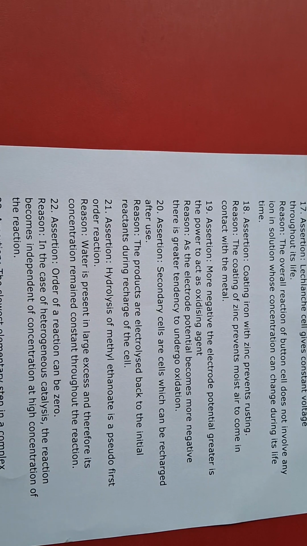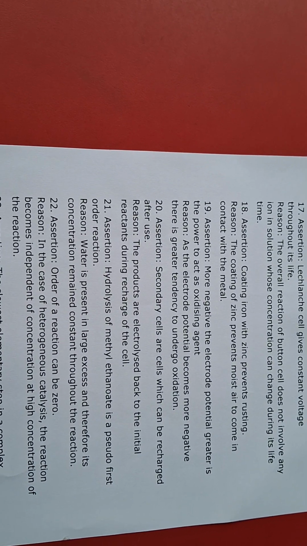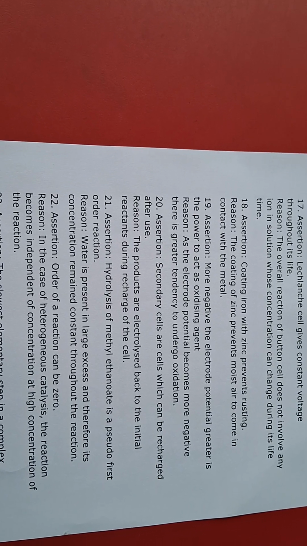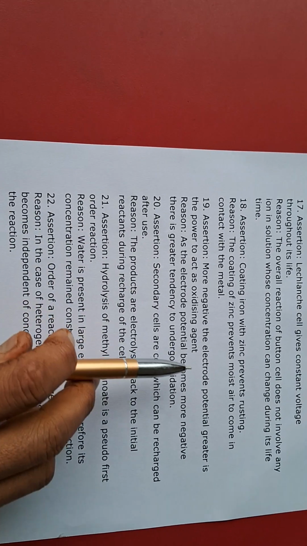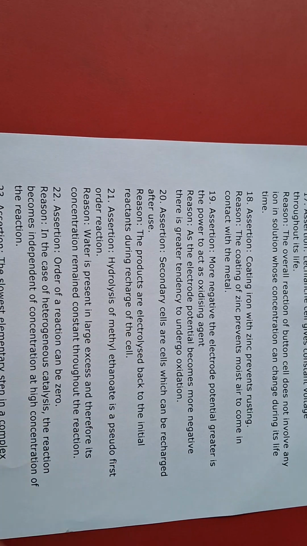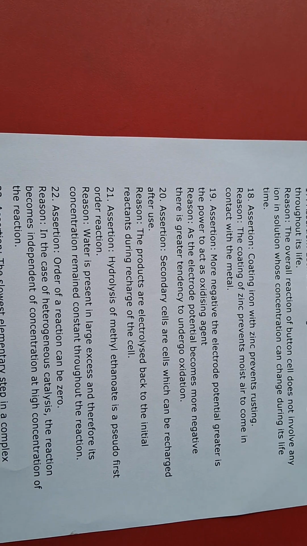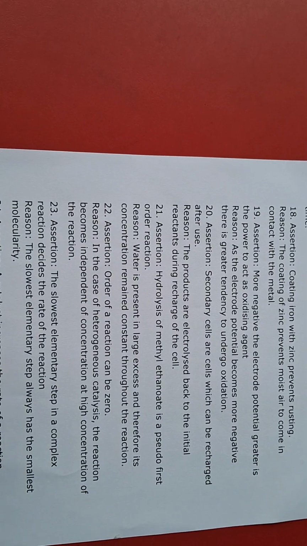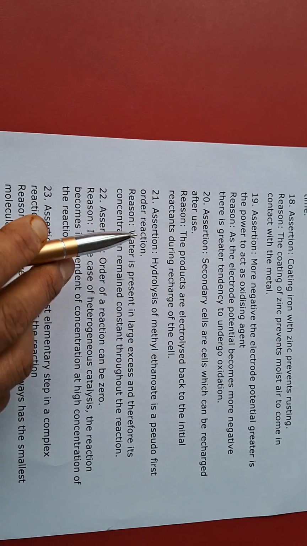19. Assertion, the more negative the reduction potential, the greater the power to act as an oxidizing agent. Reason, as the electrode potential becomes more negative, there is a greater tendency to undergo oxidation. In this case the option will be D, because the assertion is totally wrong, because more negative means a strong reducing agent, not an oxidizing agent. Secondary cells are cells which can be recharged after use. The products are electrolyzed back to the initial reactants during the recharge of the cell. Now in this case both are correct.